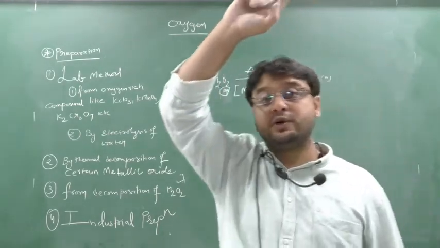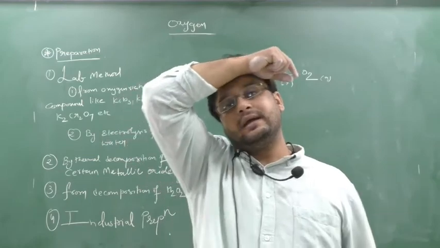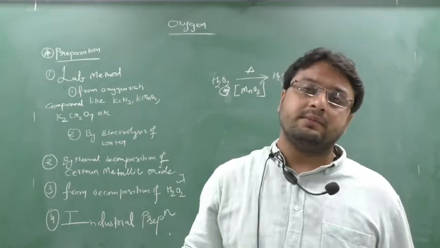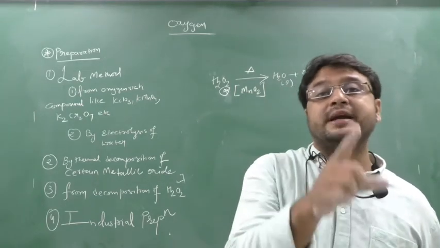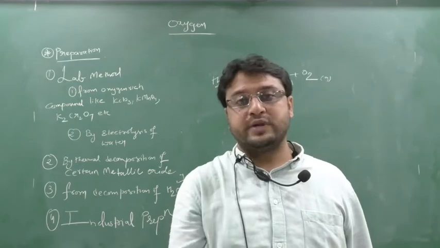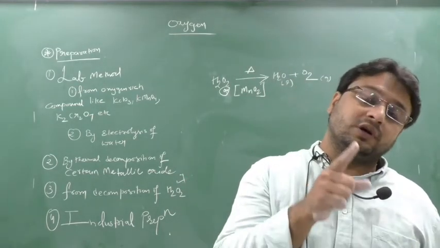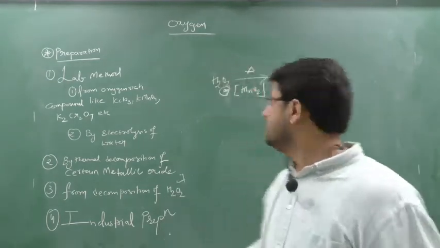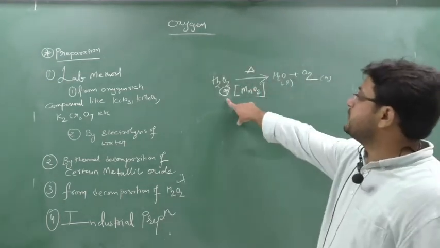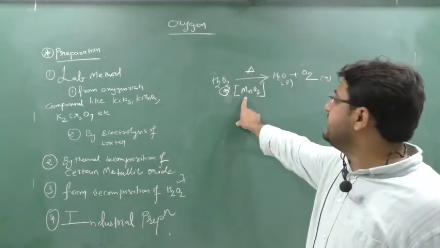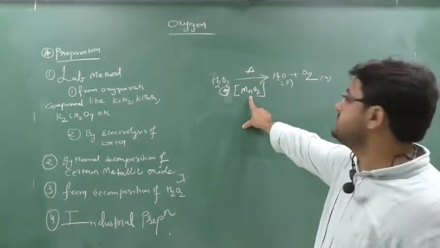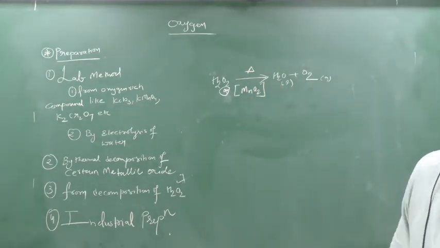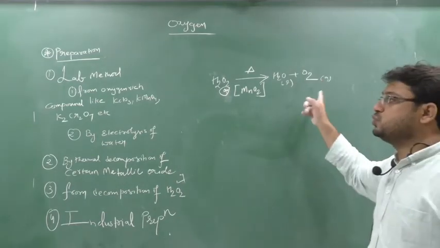Remember, in the hydrogen chapter, when the topic of H2O2 was coming, there was one point that H2O2 is not placed in a clear glass bottle, because if you put H2O2 in a clear glass bottle, it will react with sunlight and form H2O and O2. Due to this reason, H2O2 is placed in a paraffin wax bottle, so that it does not decompose. Okay. So if H2O2 gets decomposed, you require one catalyst, and that catalyst is MnO2. So you get here H2O and O2. Please remember, on decomposition of H2O2, you will not get H2 plus O2. You get H2O and O2. Clear?